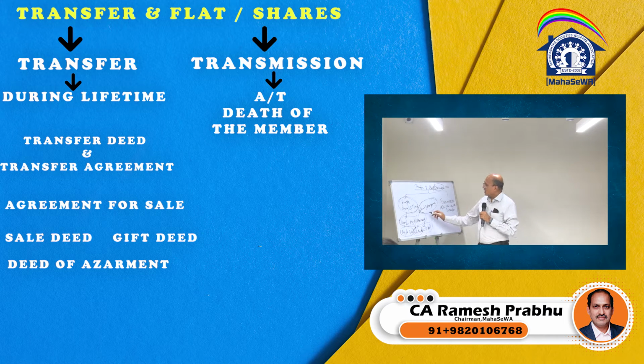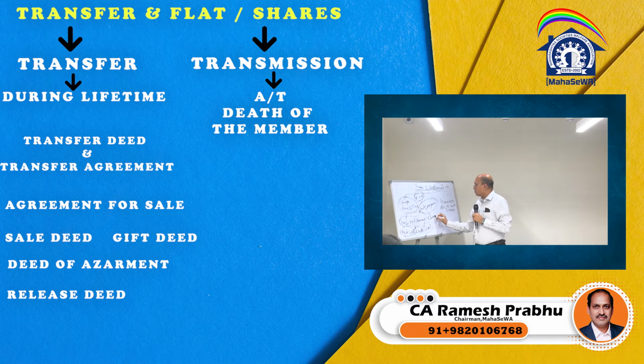Let us say there are A and B. When A is transferring his right to B, when it is held jointly, they call it a release deed. A can release his right, title, interest in the property in favor of B. They call it a release deed or relinquishment deed, which is one and the same, where the right, title, interest is transferred.